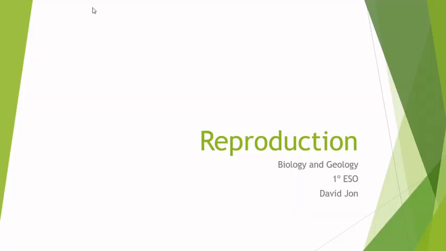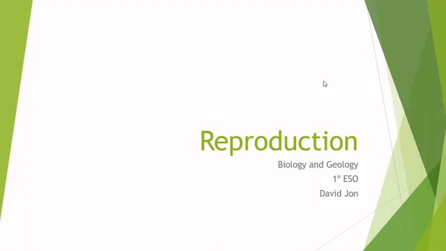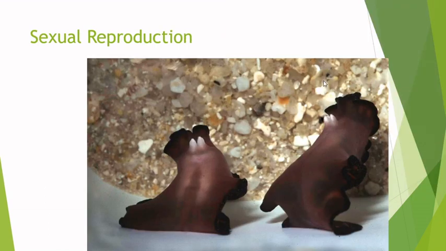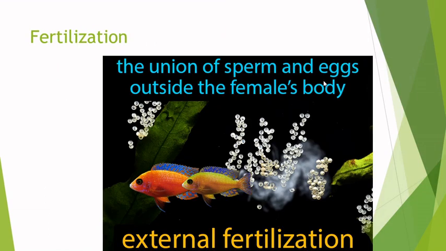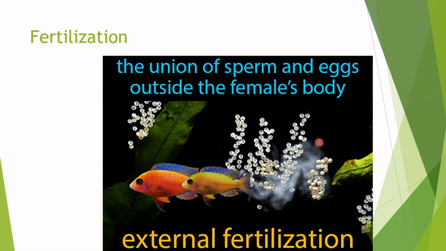So guys, today we're going to continue with the reproduction, and we're going to do the second part of this last life function inside the animals. So let's go to the fertilization. Now the fertilization is the process in which male gametes and female gametes join together. In this case, the ovum and the sperm are going to join together and they're going to form the zygote, which will then develop into the embryo and etc.